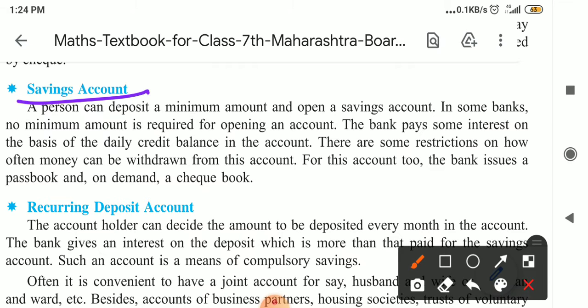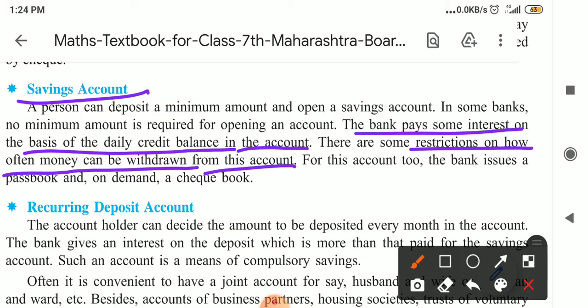On this savings account, the bank pays interest on the basis of the daily credit balance in the account. Every day, whatever money we credit or deposit in that account, the bank provides us some interest on it. There are some restrictions on how often money can be withdrawn from the account, and those conditions we have to follow. For this account too, the bank issues a passbook, and if we demand, a checkbook also.